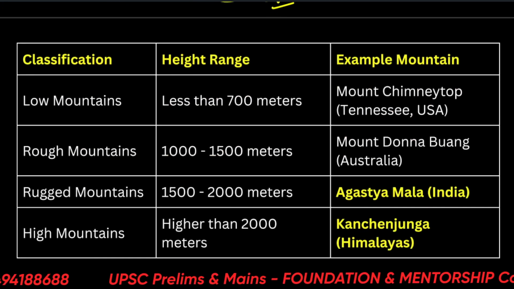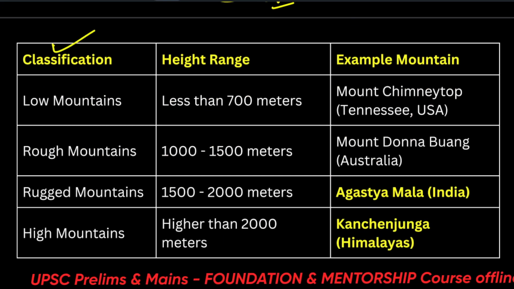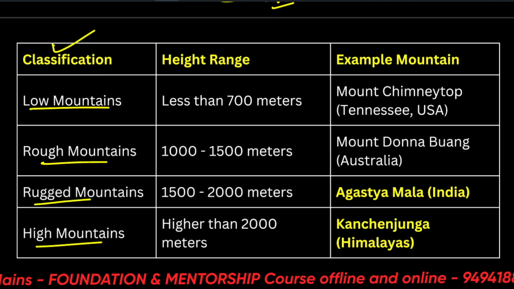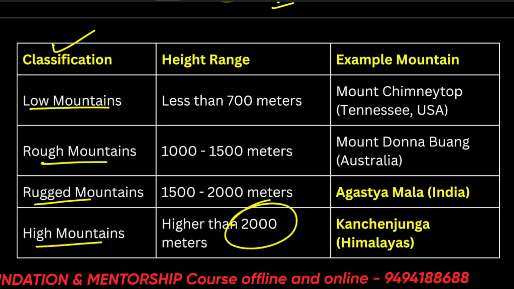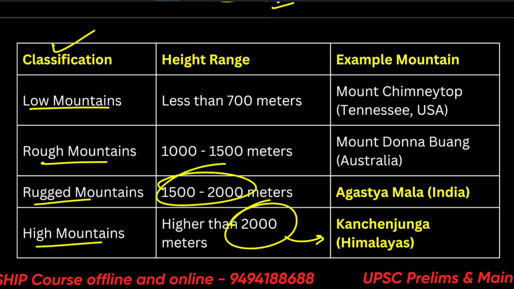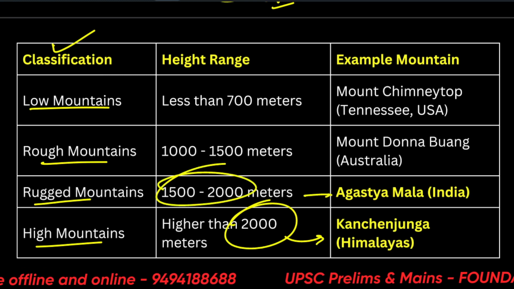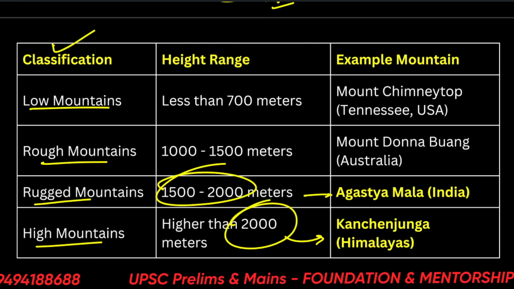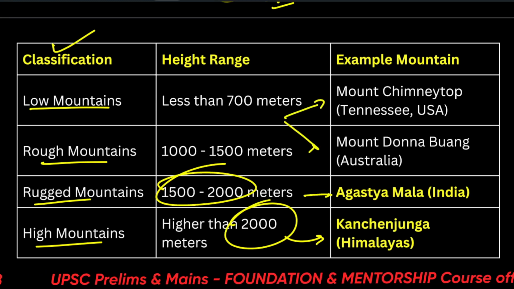Alright, you can classify the mountains based on their height also. So low mountains, rough mountains, rugged mountains and high mountains. So high mountains we can see more than 2000 meters, such as Kanchenjunga range, Himalayas, Everest. These are 1500 to 2000, most of the mountains of Western Ghats. So Agasthyamala hills, you can say Nallamali hills and many other rugged mountains. So no need to remember these as such, just a basis of classification.